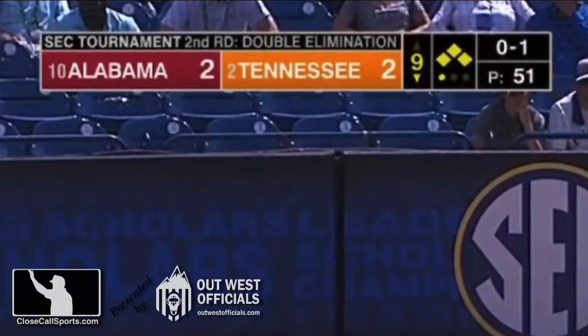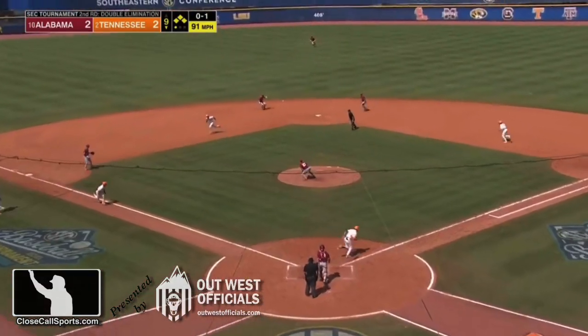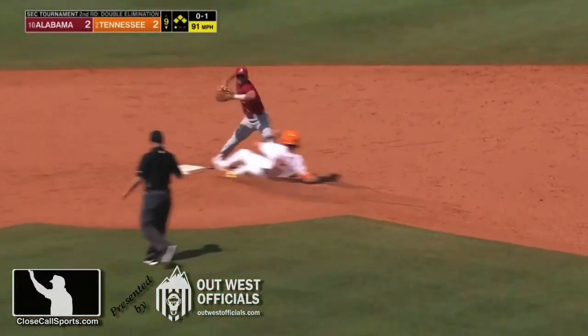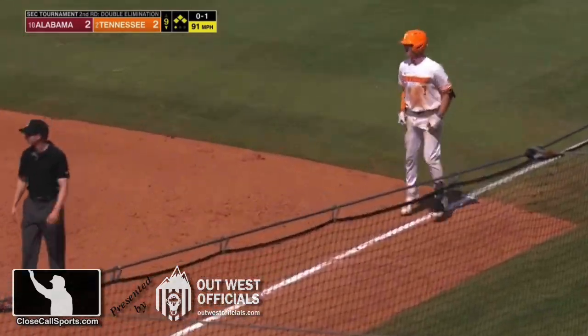Gil at CloseCallSports.com. You asked about this SEC tournament game, double elimination, Alabama-Tennessee, tie game, bottom of the 9th inning, bases loaded, one out. The game could be over now, or is it? Keep the game tied. And here's a ground ball up the middle off the pitcher. Wilson tries to turn, fires late, and Tennessee wins it with a walk-off.